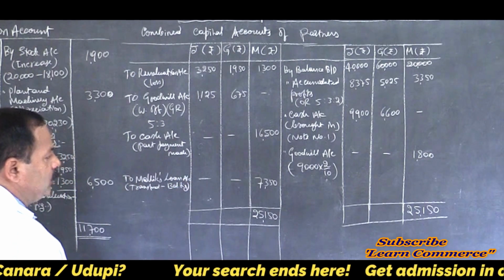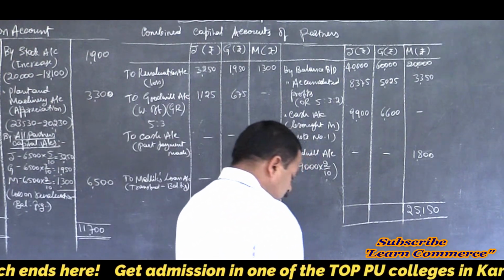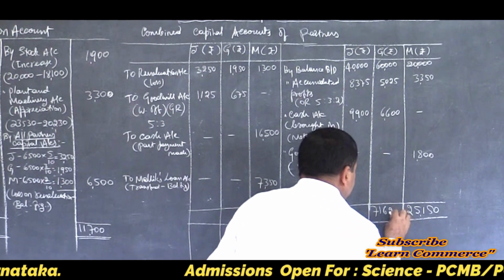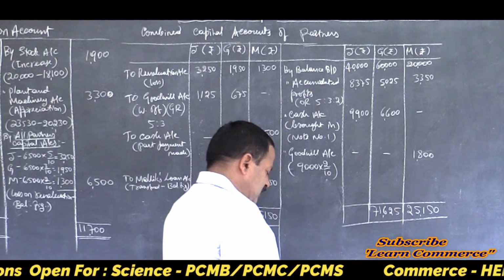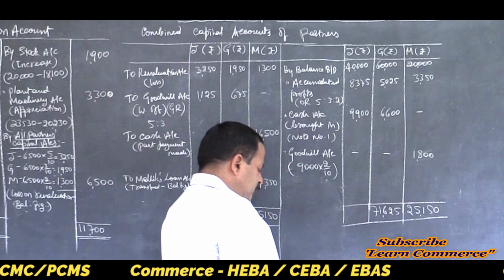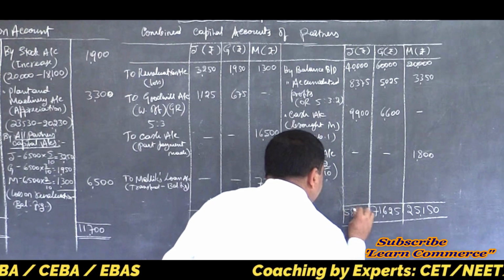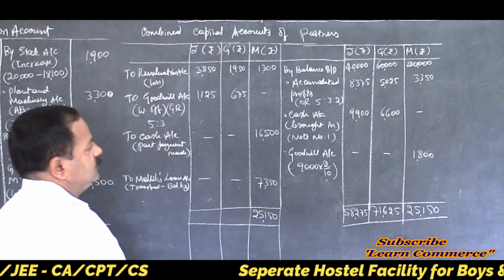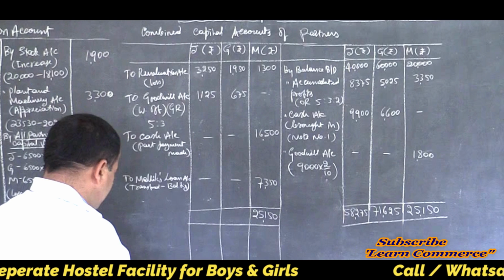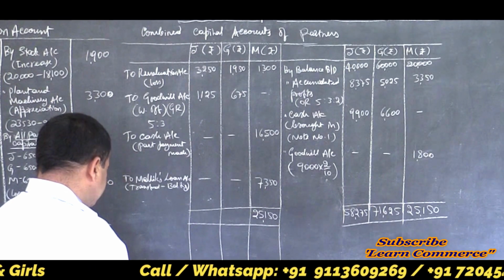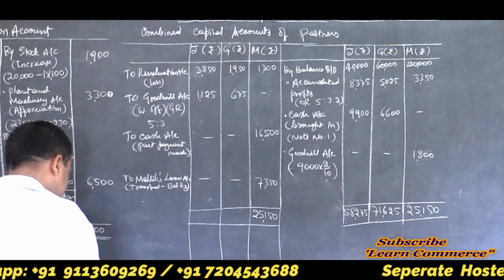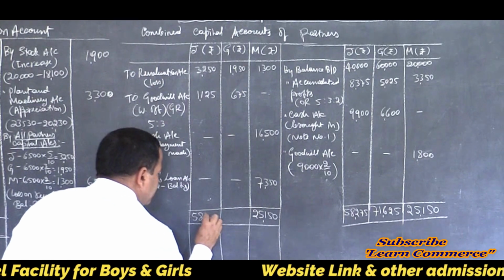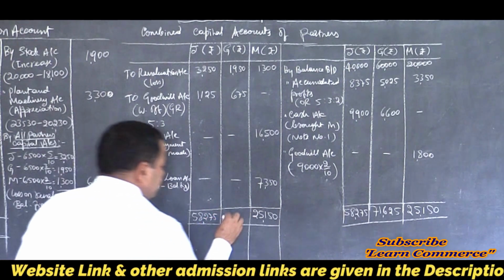Then, now balance the other partners' capital accounts. It will be how much? 71,625 in Gupta's capital account, and 58,275 in Jain's capital account, correct? Yes. Write the same total on the other side: 58,275 and 71,625.